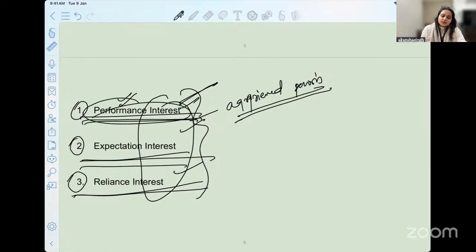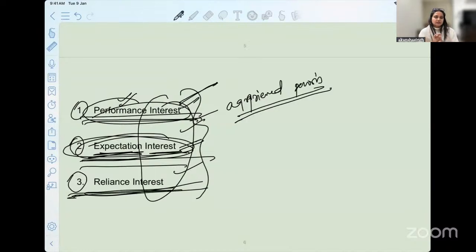When you talk about expectation interest, what is this? When you want to claim damages, you expected that you will make a profit of 5,000 from buying those chia seeds and making pudding out of it. So what is the expectation interest in that particular situation? And the third one is reliance interest, where there is no financial loss that has happened to you, but you still relied on the other person. In that case, how much of the interest of this aggrieved person has been affected because he relied on your performance?